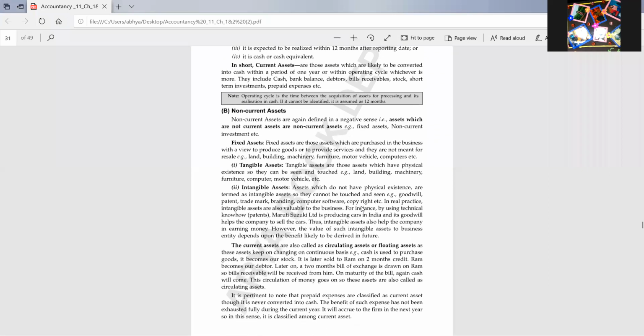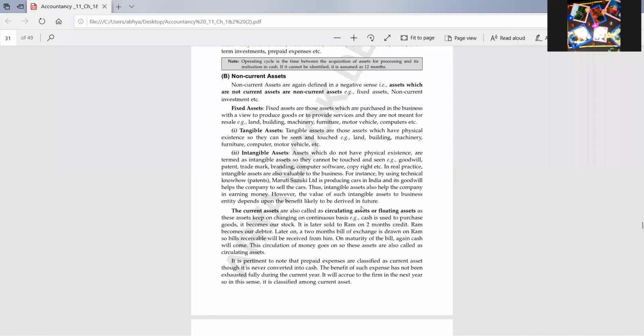Non-current assets are those assets which we have purchased for a longer period, not for resale. We have purchased them to use in the business or to get benefits over a period of time. Two examples are there: fixed assets and non-current investment. Fixed assets are those assets which are purchased in the business with a view to produce goods or to provide services. It means they are not meant for sale. They are meant for use in the long term. Examples of fixed assets: land, building, plant, machinery, furniture, computers, or motor vehicles.